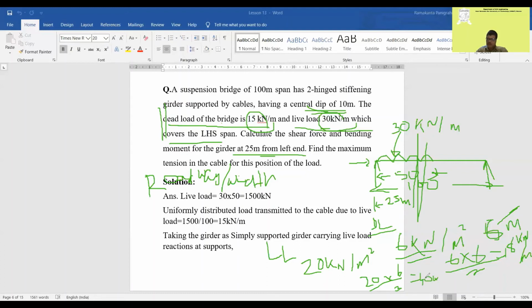So this is how we first calculate the load transferred to the girders. If there is only one girder, then the total load will come to it. Otherwise, you consider the number of girders on the bridge. The intensity of loading is given in kilonewton per meter square; multiply it with the road width, and that will be the total load on a section. Divide it by the number of girders, and that will be kilonewton per meter, right? So these alternative calculations may sometimes be asked.